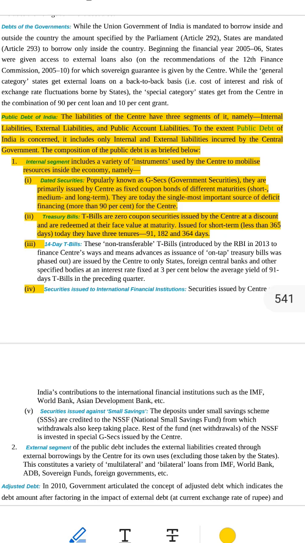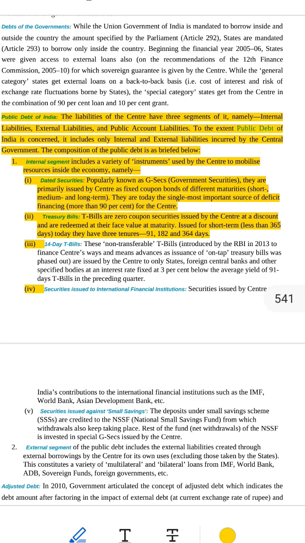They use 2 big ways called instruments. Part 1, dated securities, GSECs. Let's understand every word. Dated equals they have a specific start and end date. Securities, documents that show someone has lent money. GSECs is short for government securities, like loan papers from the government. What happens? The government says, hey, people of India, if you give us money now, we will give you regular interest and return your full money later.